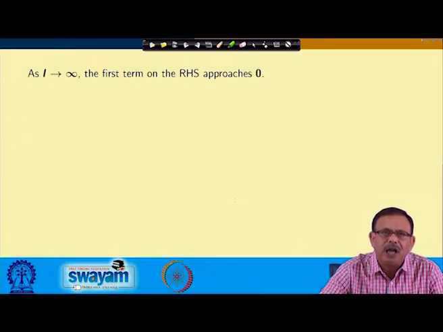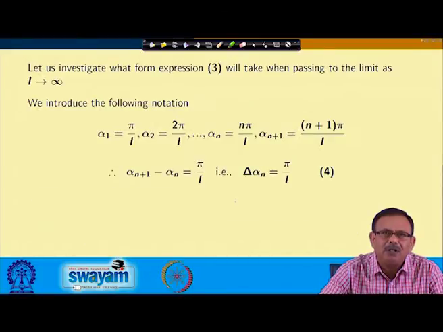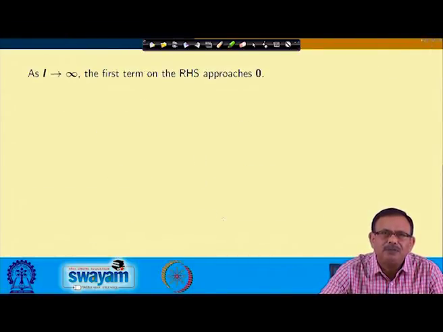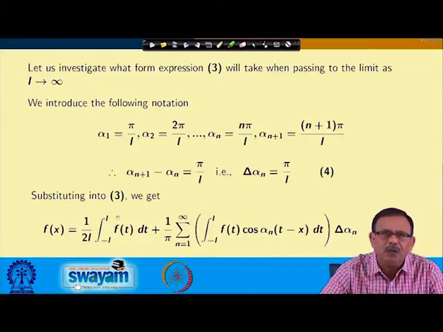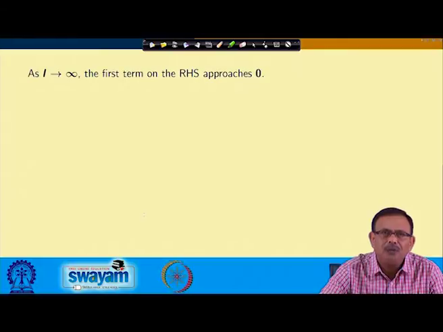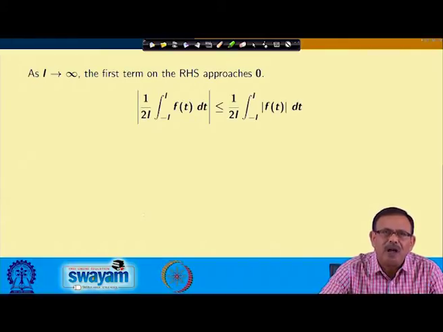So, using this, as l approaches infinity, the first term of the right hand side, that is this first integral, 1 by twice l integral from minus l to l of f(t) dt, will approach 0. How? Let us see. The absolute value of 1 by twice l integral from minus l to l of f(t) dt is less than or equal to 1 by twice l integral from minus l to l of modulus of f(t) dt.